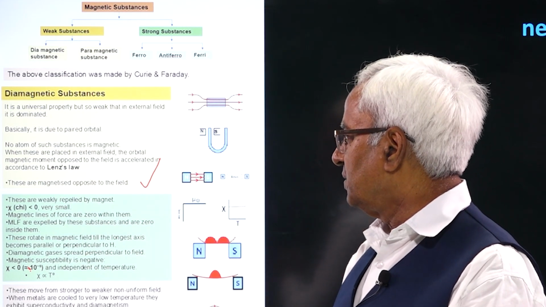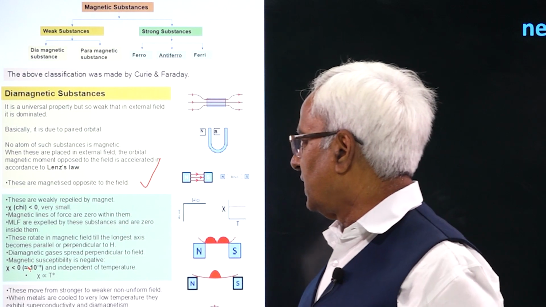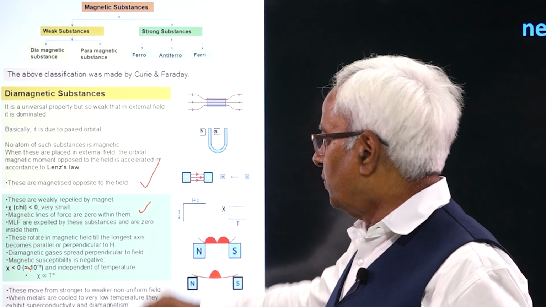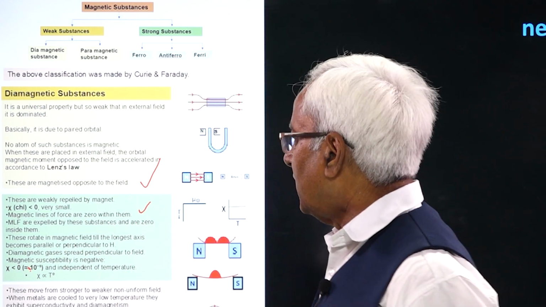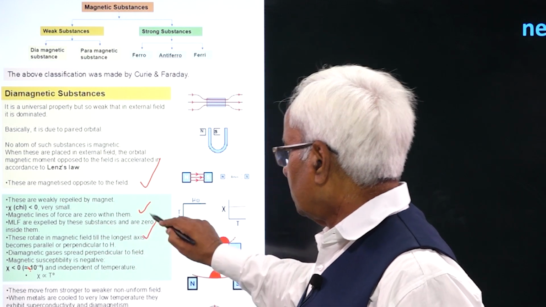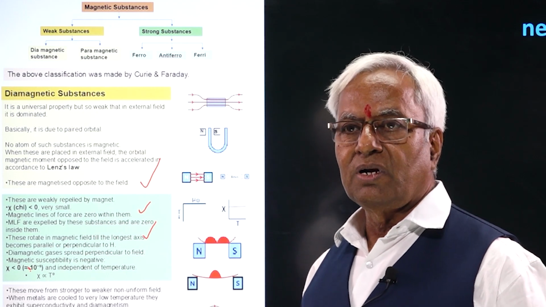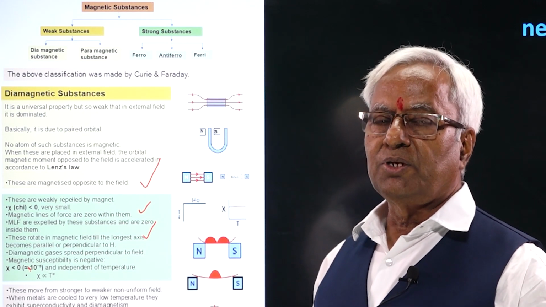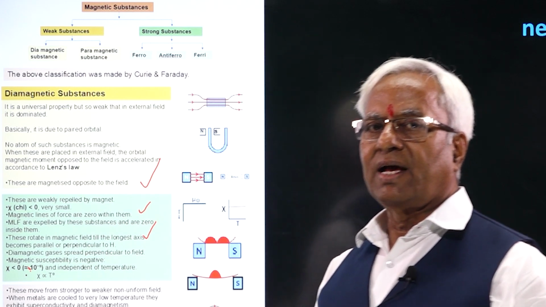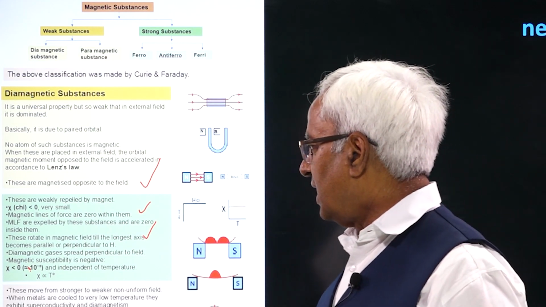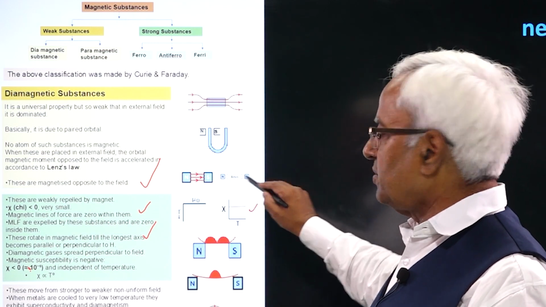Susceptibility is going to be negative. The value is roughly 10 to the power minus 5, but that's negative. Magnetic lines of force are rarer. You might say these have a tendency to have no magnetic lines of force. These rotate in a magnetic field till the longest axis becomes perpendicular. Diamagnetic gases will always spread perpendicular to the external field. Solid, liquid or gas, all can behave like a diamagnetic substance. The susceptibility is independent of temperature.